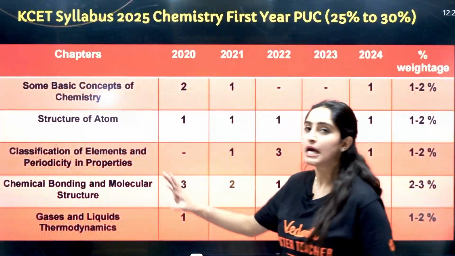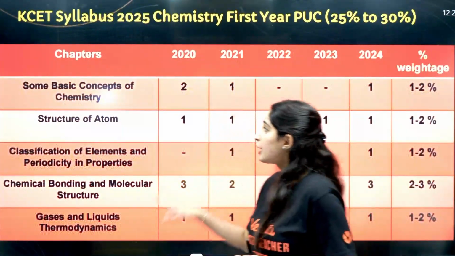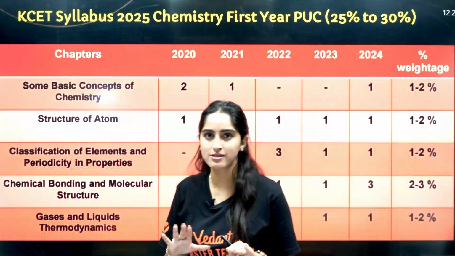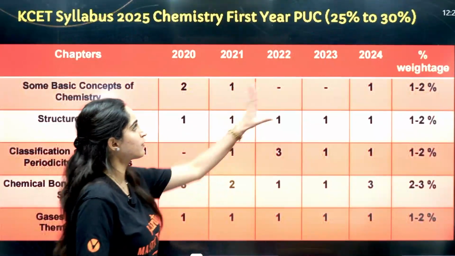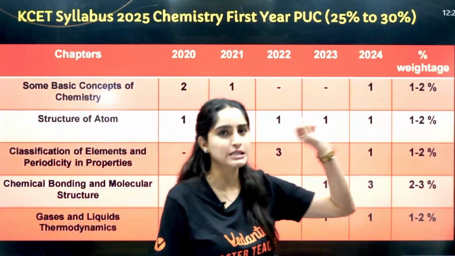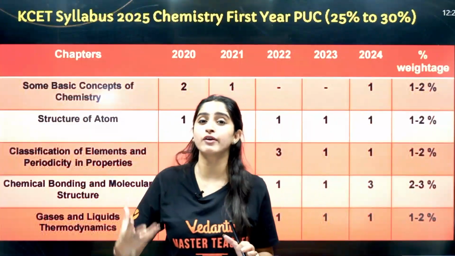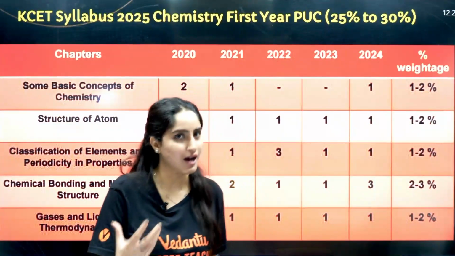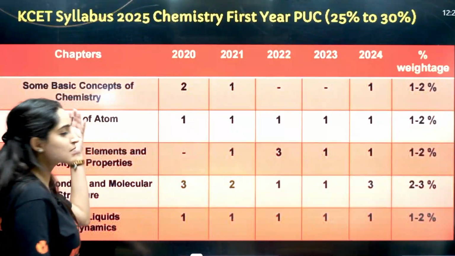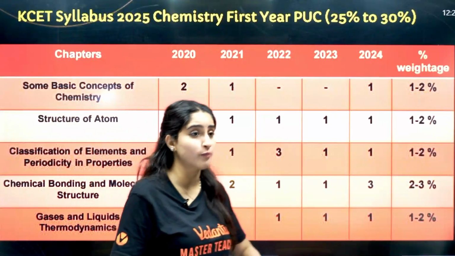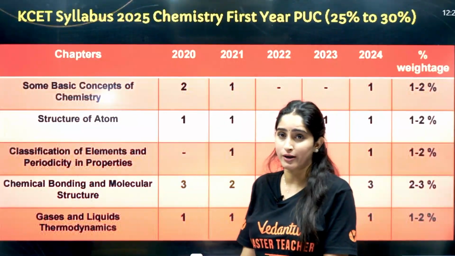So let us see in your PU1, right, the weightage is low as compared to PU2. You can see the weightage is around 25 to 30%. Now let us see what the chapters are, and in the past 5 years how many questions have been asked from here. So the first chapter is some basic concepts of chemistry, from where the mole concept is very important.